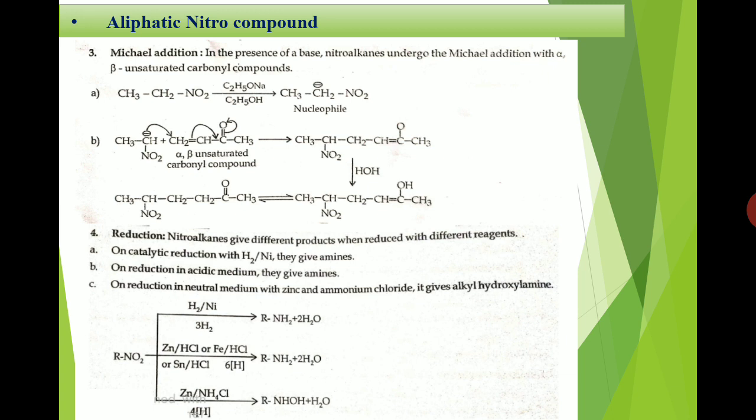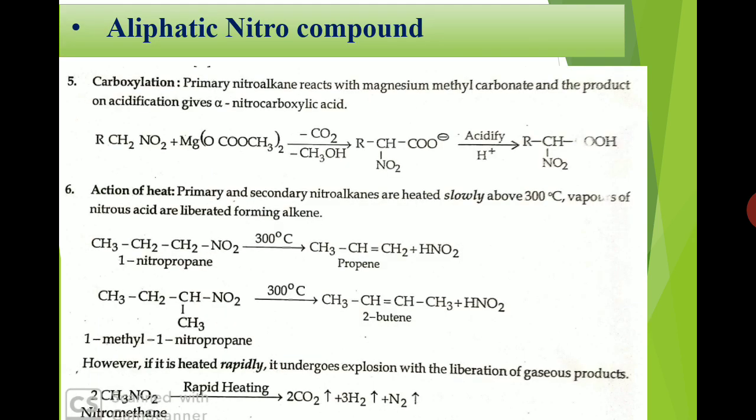Okay, now the second reduction reaction is carried out by using zinc, iron or stannous, that is tin metal, under acidic medium, and we get an amine as a product. But the third reduction reaction is carried out under neutral condition, catalyzed by zinc. Okay, and we get a hydroxylamine as a product.